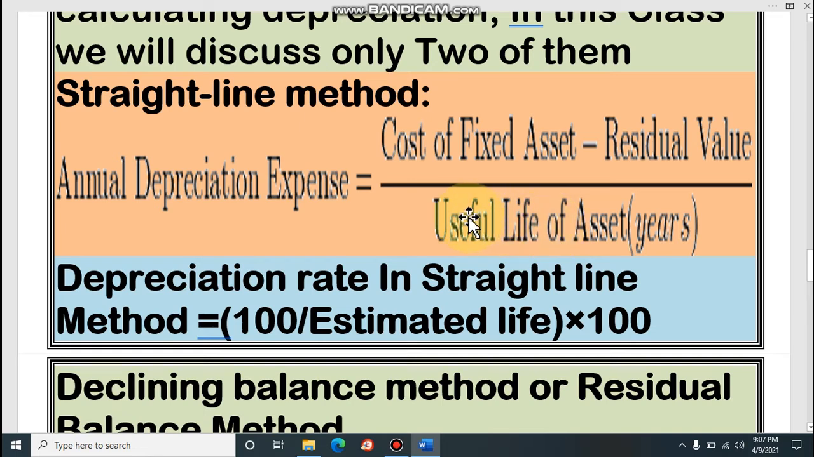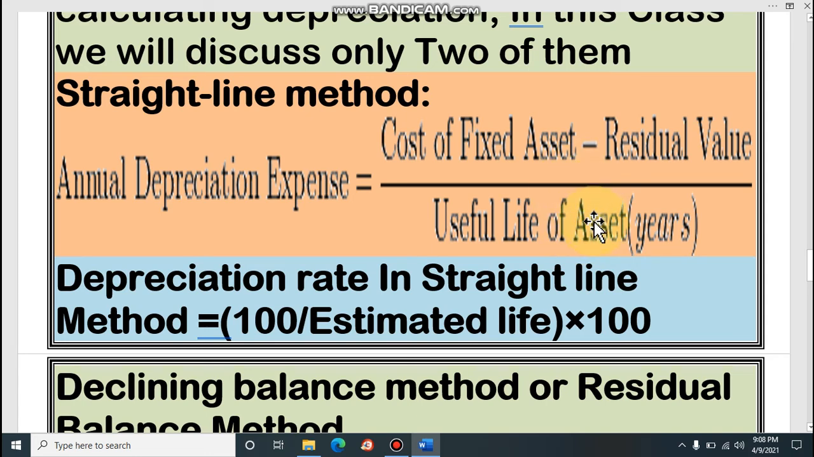If you take your calculator, cost of fixed assets: suppose you buy an asset for taka 1 lakh, minus residual value, assume that it is 10,000. So 1 lakh minus 10,000 will be 90,000. Useful life of that asset, assuming that it is 10 years. So depreciation for each year will be 90,000 divided by 10, that means 9,000.